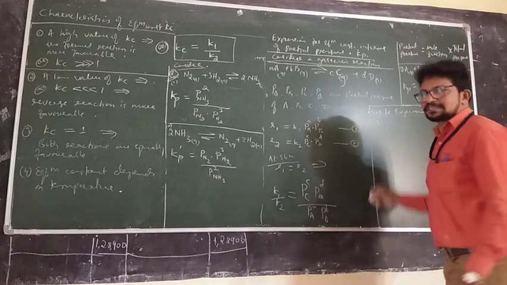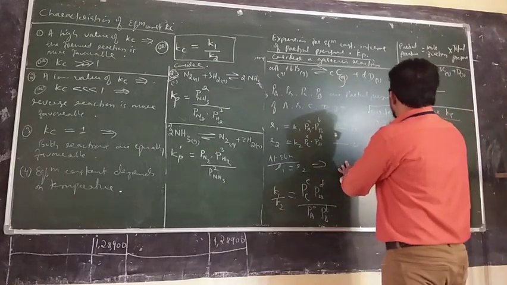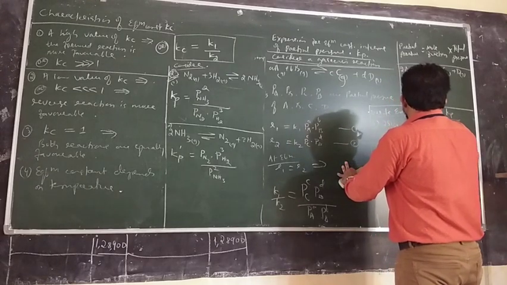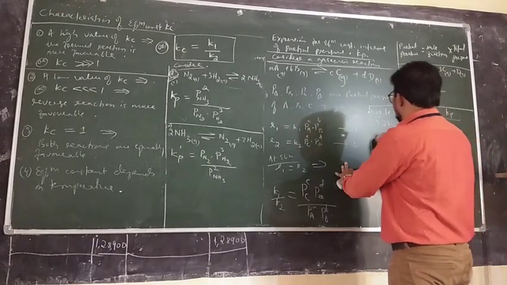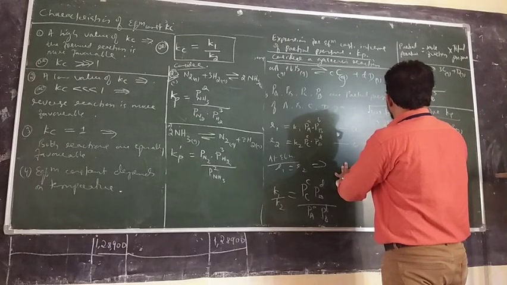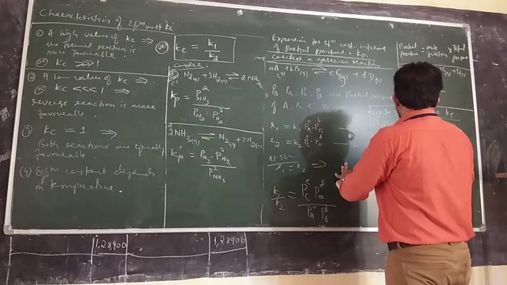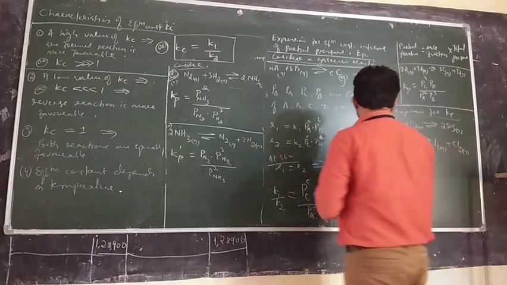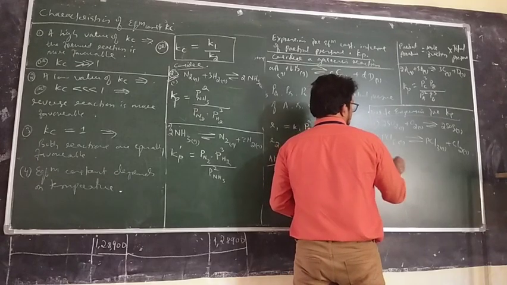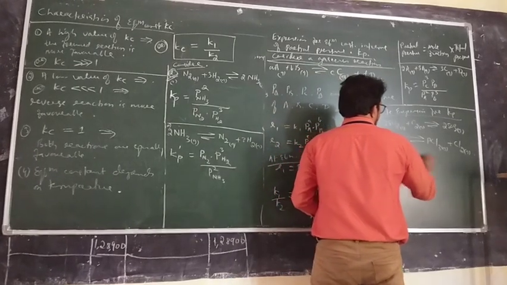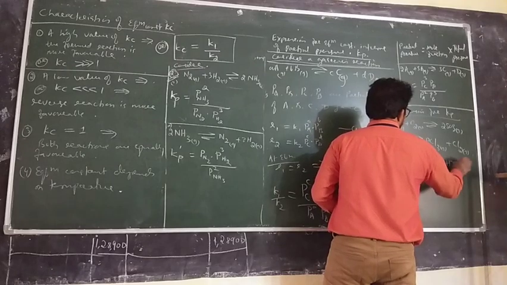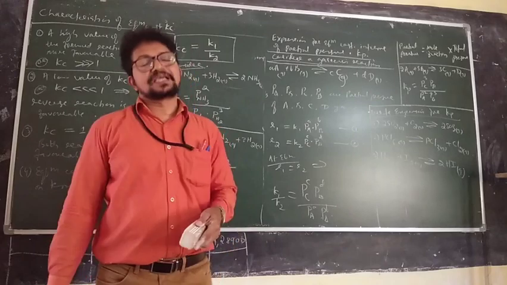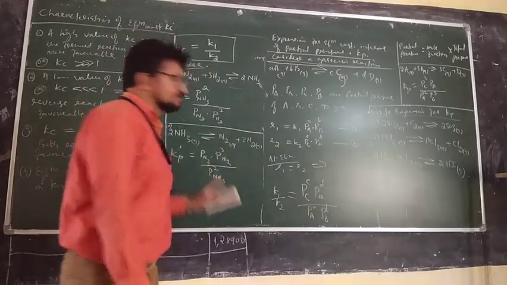See, all the same examples I will give: 2SO2 gas plus O2 gas giving 2SO3 gas; PCl5, phosphorus pentachloride, which is a gas, giving phosphorus trichloride and chlorine gas; you can also take H2 gas plus I2 gas giving 2HI gas. So write the expression for Kp in the similar way as I have written here.